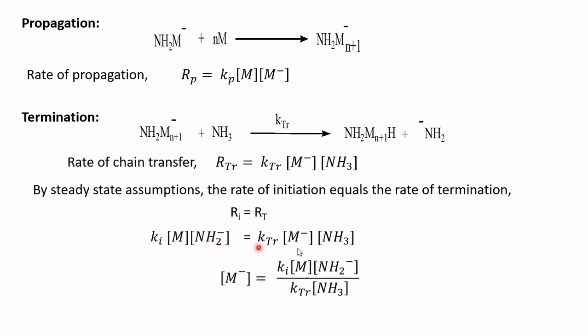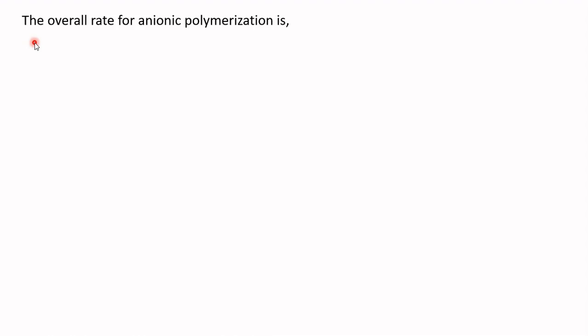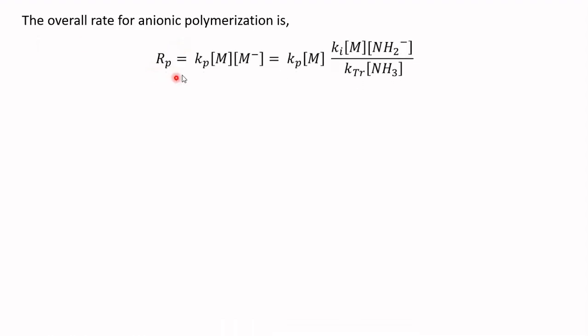Then you rearrange this equation to get an expression for the concentration of macrocarbanion. Then the overall rate of anionic polymerization, the rate of polymerization Rp, is equal to Kp into the concentration of monomer into the concentration of macrocarbanion. You substitute the value of the macrocarbanion concentration here, and you will get this expression.